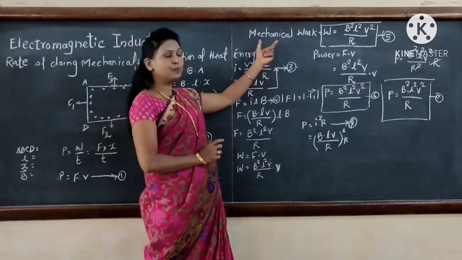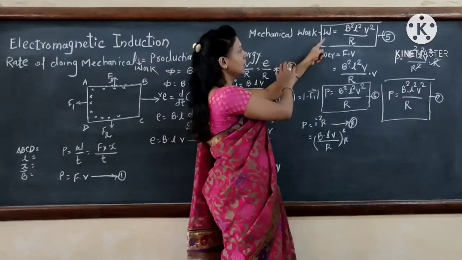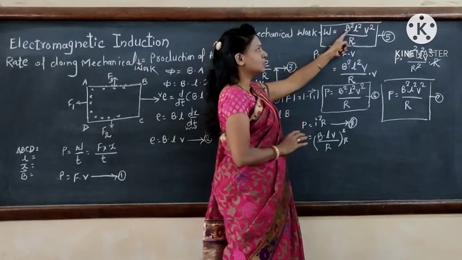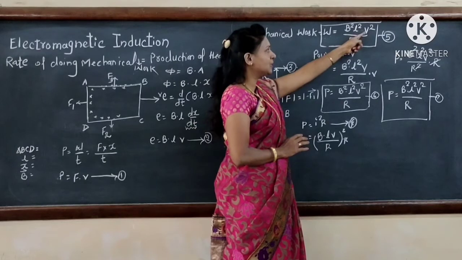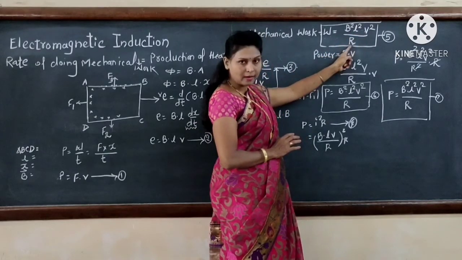Therefore mechanical work is W equal to B square L square V square divided by R.